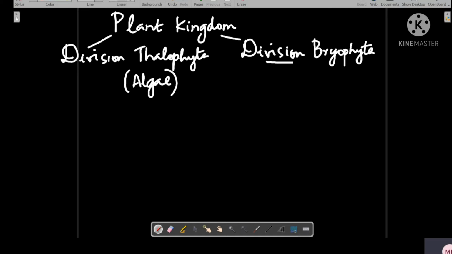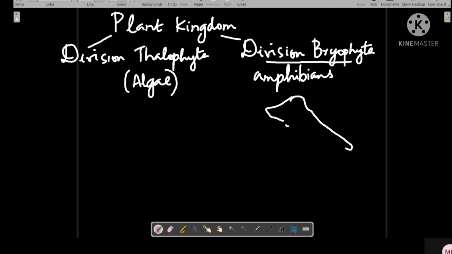Division Bryophyta. The members are also called amphibians of the plant kingdom. Now they are called amphibians of the plant kingdom because, like an amphibian such as a frog, they can live in both land as well as water.